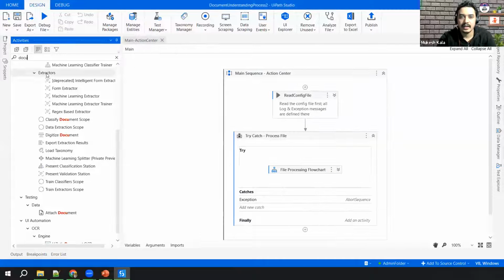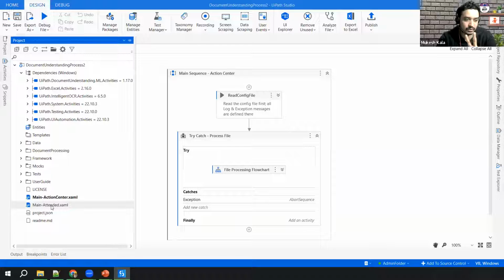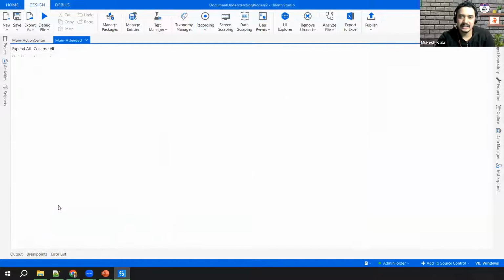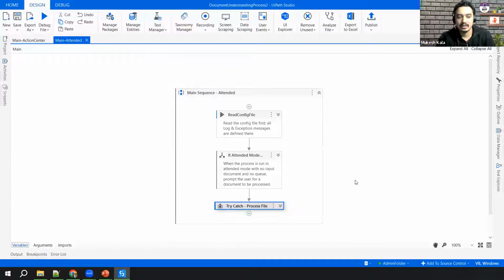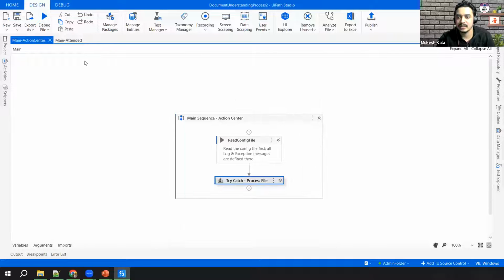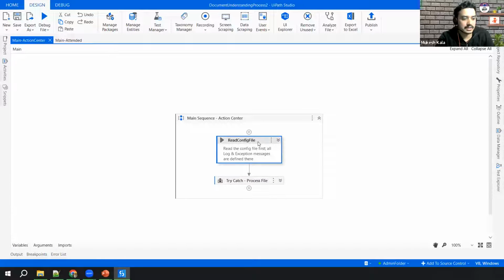Okay. And the other thing is, in this template, you have two flowcharts. One is for the Action Center, another one is for the attended. If I open that, it is exactly the same thing. The only difference would come when it comes to the creating of the human task, right? See, both of them have more or less exactly the same structure, right? Let's talk about the Action Center. So what happens in this template?